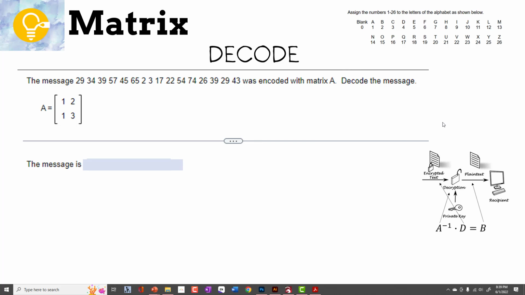Okay, you get to decode this one by yourself. Pause the video, do it, and then press play to see what the secret message is.